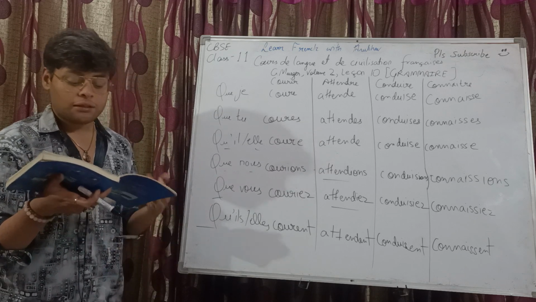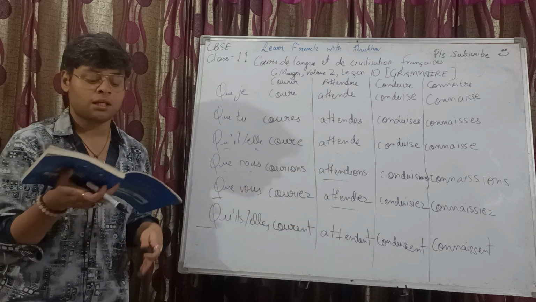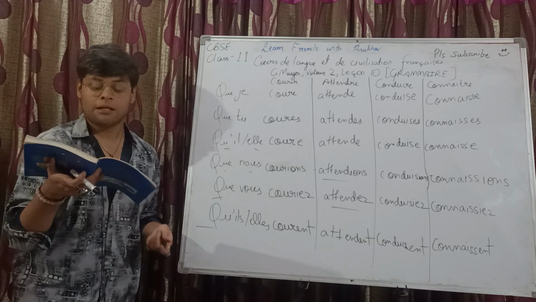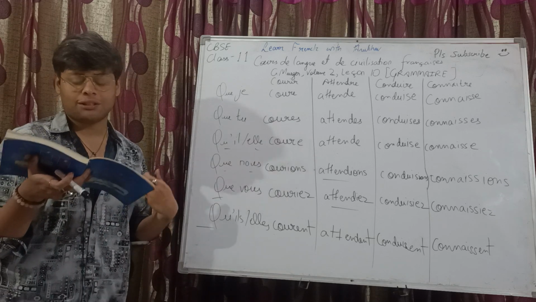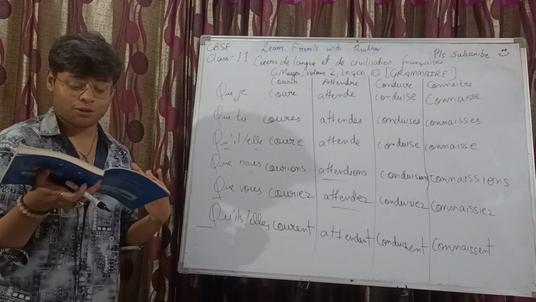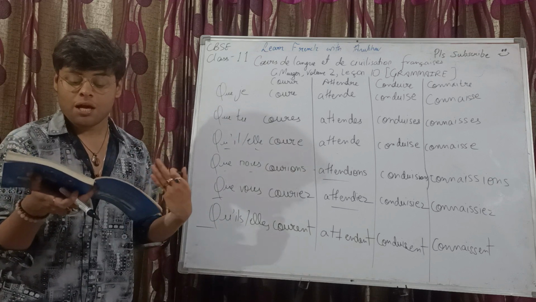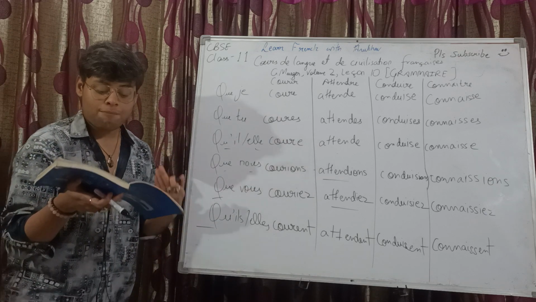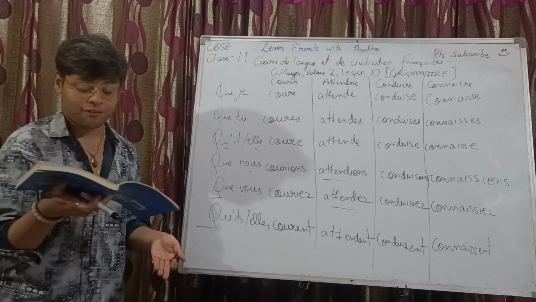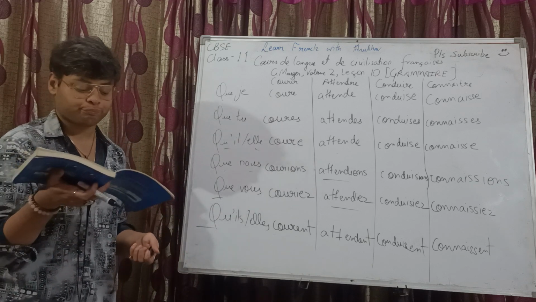Similarly, for attendre, the similar category of verbs are to be conjugated in the same manner the way we did for attendre. It's que je descende, descendre, then que je mette, mettre, que je réponde, répondre. So descendre, to descend, mettre, to keep or to put, répondre, to respond. Then we have que je tonde, tondre, que je suive, suivre, to follow, que j'entende, entendre, qu'elle ponde, pondre, que je ris, rire means to laugh, que je vende, vendre, to sell, que je vive, vivre, to live.